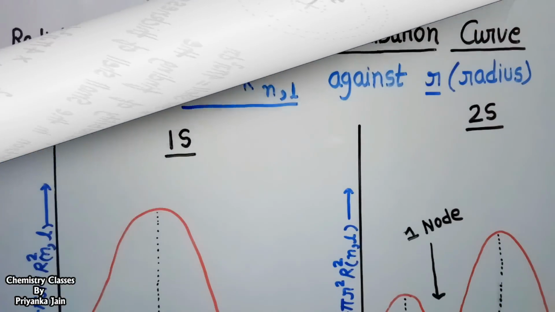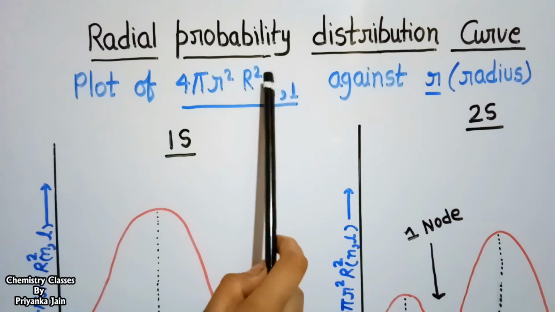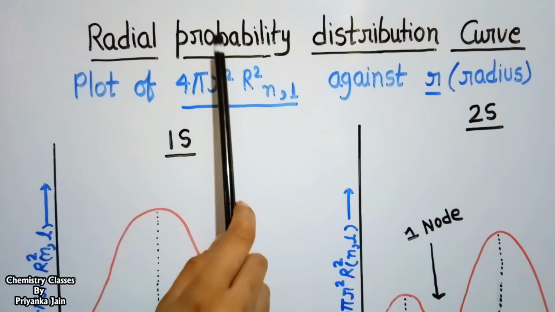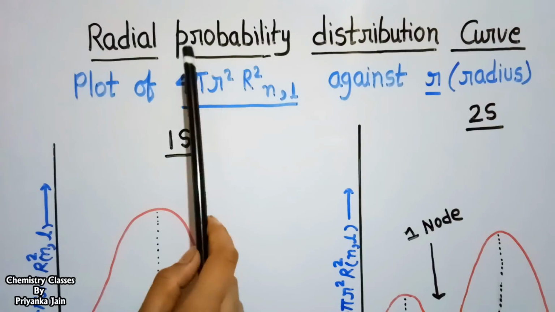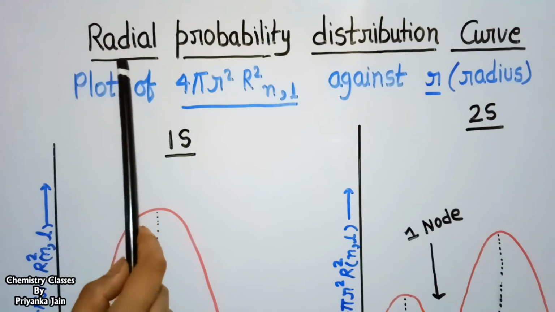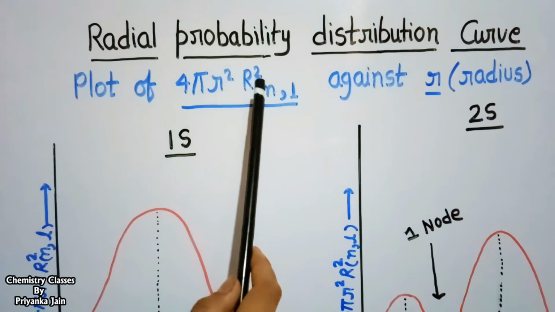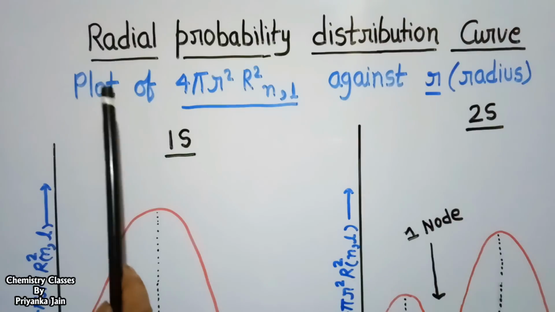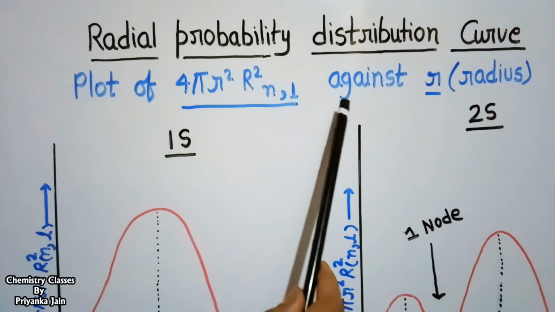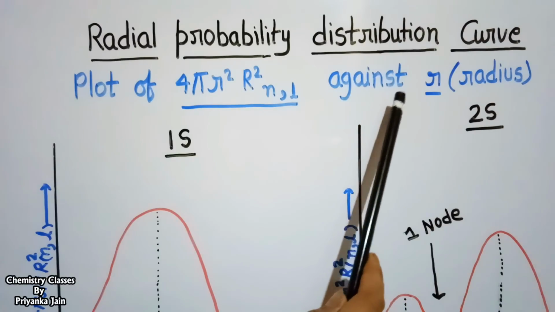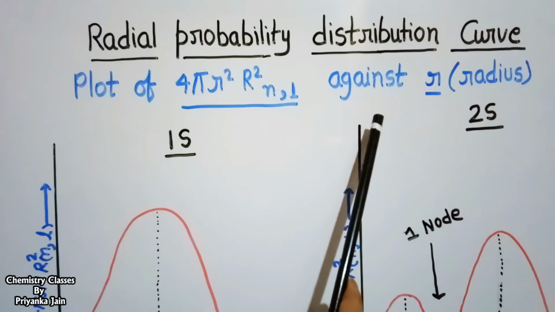Now we see the radial probability distribution curve. What is this curve? This curve shows the distribution of the probability or the charge density of the electron around the nucleus. It means radially. It means where the probability will be maximum and where the probability will be minimum. And this curve is obtained when we plot 4 pi r square R square nl against the radius. When we plot, we get such type of plots. So we will see here what these plots are.